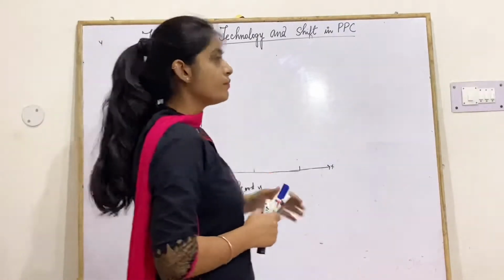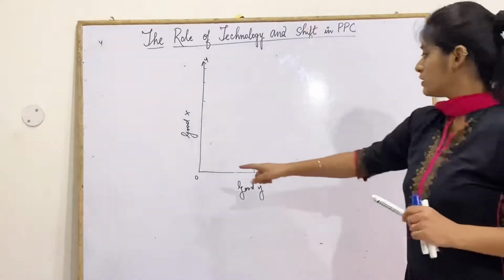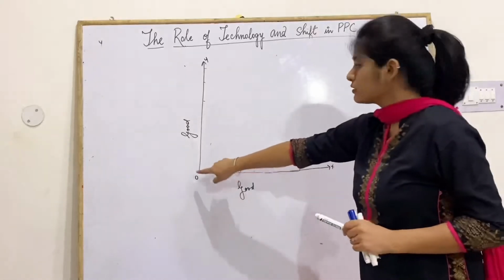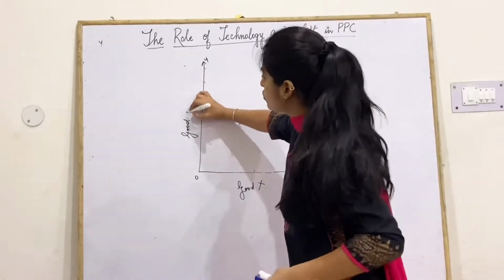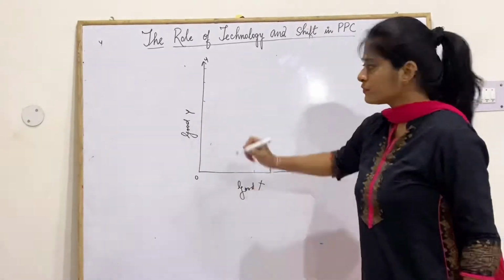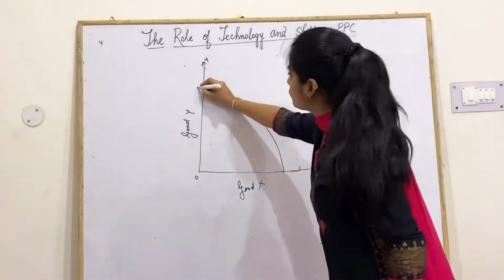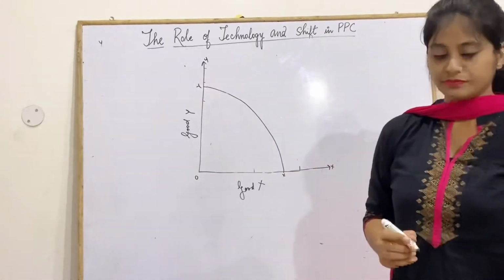In our last class, we have studied about how to draw the PPC. This is our x-axis, this is our y-axis, this is origin. Suppose this is good x and this is good y. This is our PPC curve.